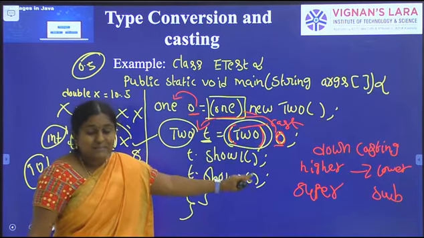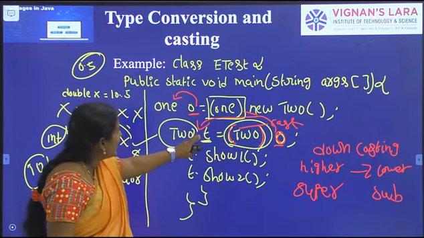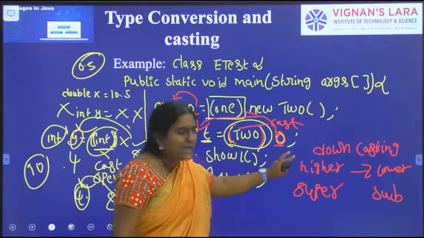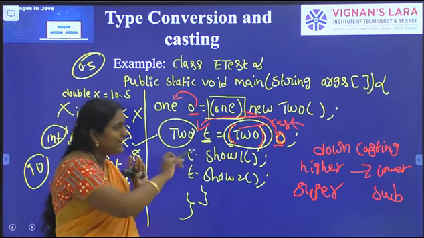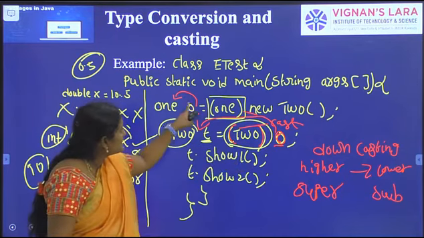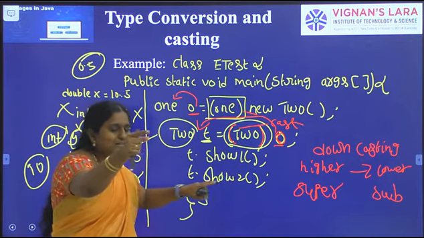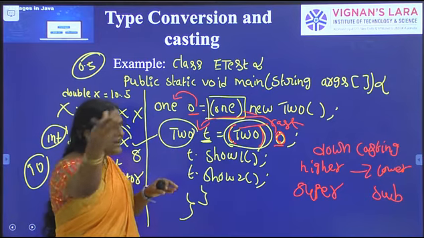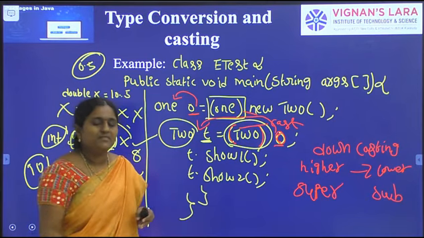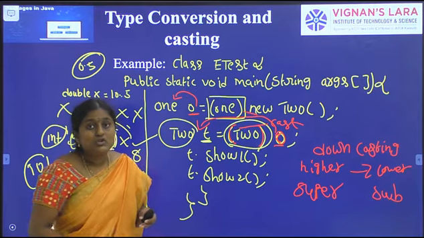Okay, so here a subclass object is assigned to a superclass object. Higher to lower. Higher means superclass. So here the superclass is O1 and the subclass is O2. The superclass object is converting into a subclass object. We are converting higher to lower, and higher to lower means we need to use the cast operator.